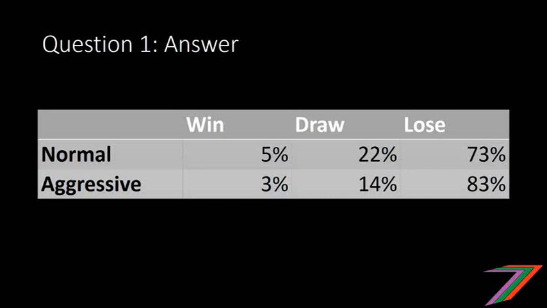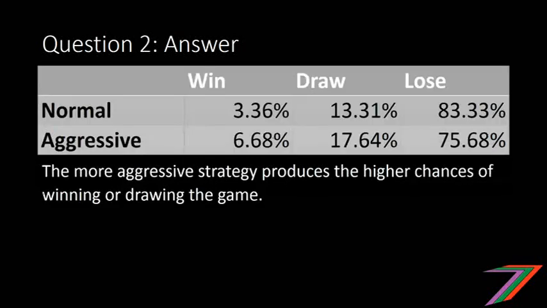So it obviously indicates that this team is not particularly good at playing aggressive, and by being more aggressive, it seems to be far more likely to fall further behind rather than make up the difference and end up winning the game. So it all comes down to those percentages and how they're played out, and probably also how much time you have left as well. So if we reduced it to 5 minutes left in the game, there's a possibility these answers could still be different. Let's now take a look at the second question.